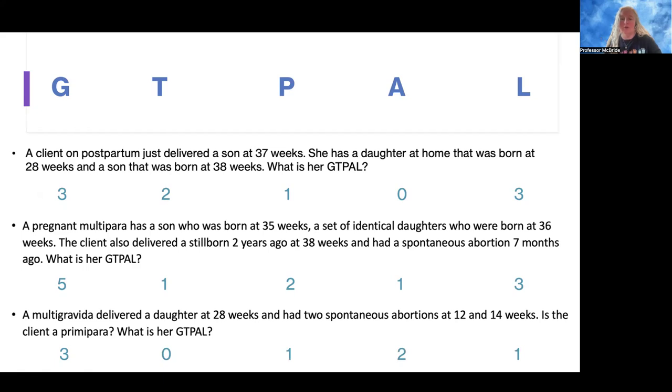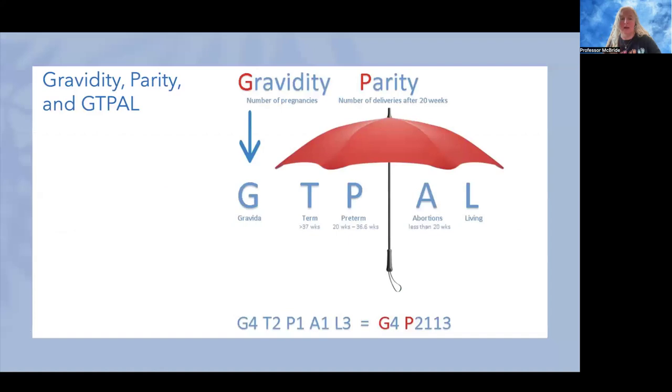Okay, so hopefully this makes sense. When you're thinking about the GTPAL, think about it being part of the umbrella. She's a gravida for para 3, but if we look at the whole scenario, we can see term, preterm, abortions, living. And then if we're breaking it down like that, then remember that this P means para, and the rest of these numbers are the rest of your GTPAL.